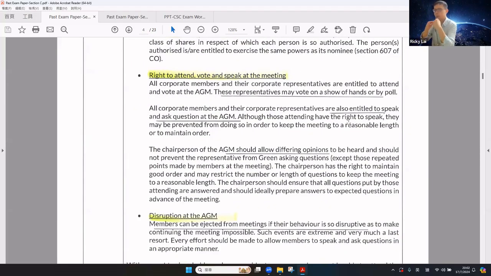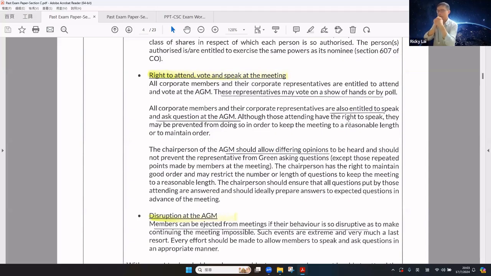Regarding the right to attend, vote, and speak at the meeting, all corporate members and their corporate representatives are entitled to attend and vote at the AGM. Their representative may vote on a show of hands or by poll. All corporate members and their corporate representatives are entitled to speak and ask questions at the AGM. Although those attending have the right to speak, they may be prevented from doing so in order to keep the meeting to a reasonable length or to maintain good order.